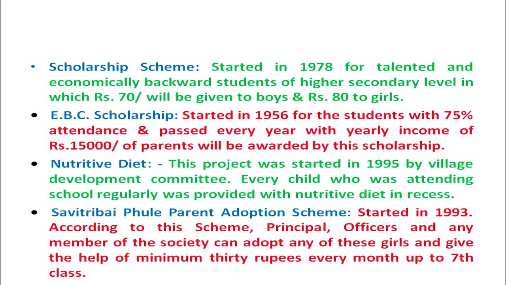Then another scholarship is the EBC scholarship. This EBC scholarship is the economically backward classes scholarship. This scheme was started by the state of Maharashtra in 1956 for the students with 75% attendance who passed every year, meaning there should be no failure in any class of any boy or girl, and whose parents have a yearly or annual income of rupees 15,000. EBC scholarship is given to such students.